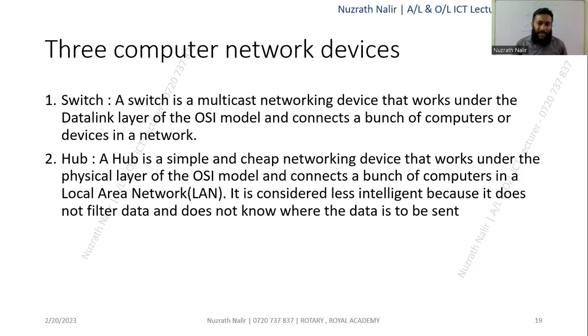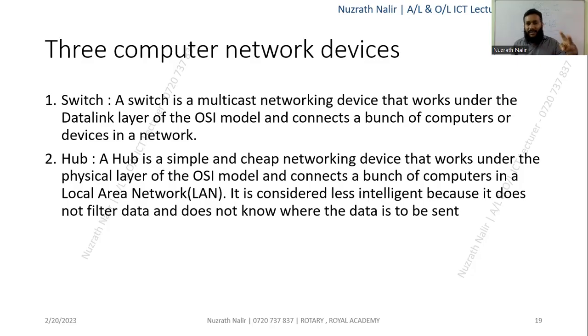So look at this. When we are going to learn, especially chapter 6, we learn about the OSI layer. Under the OSI model layer, the switch is under the data link layer, but the hub works at the physical layer. So this is the difference between the switch and the hub, number one.